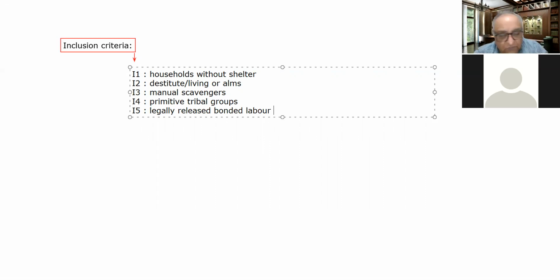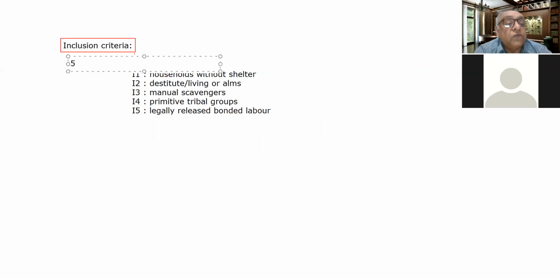So these are the 5 inclusion criteria. How many inclusion criteria are there? 5. Exclusion criteria are 14.